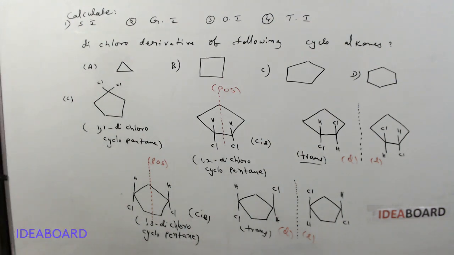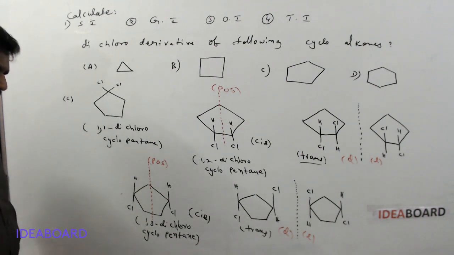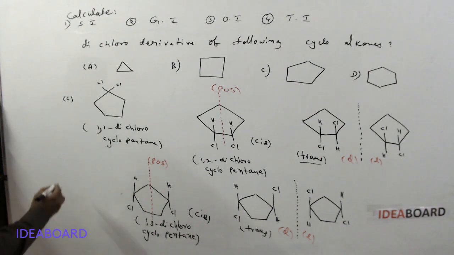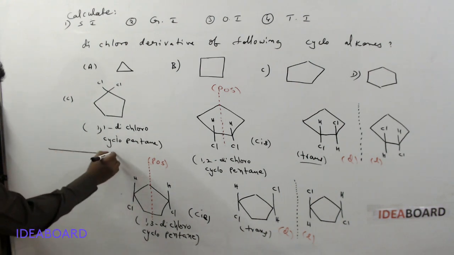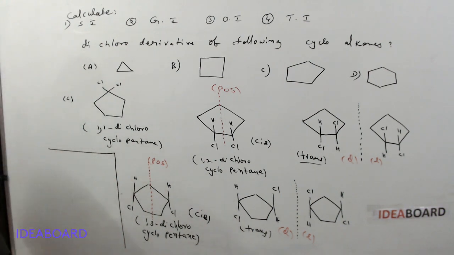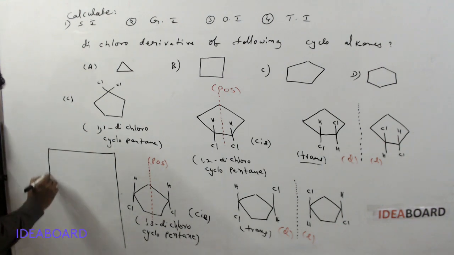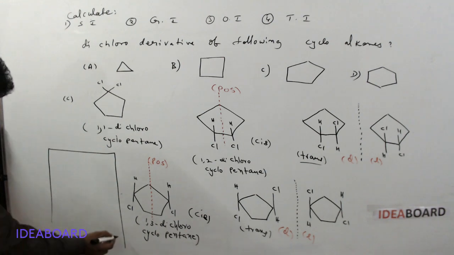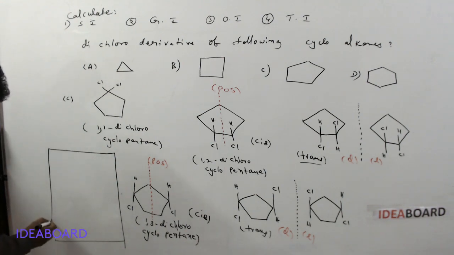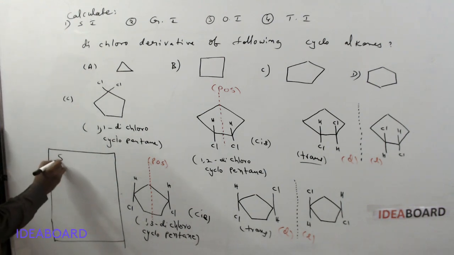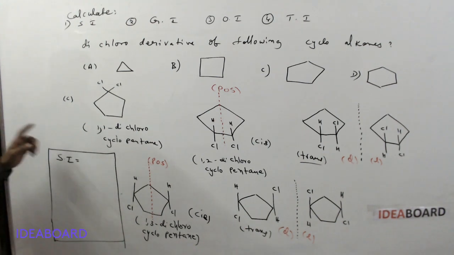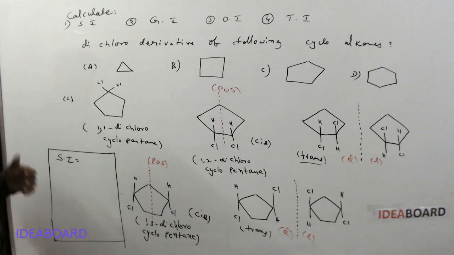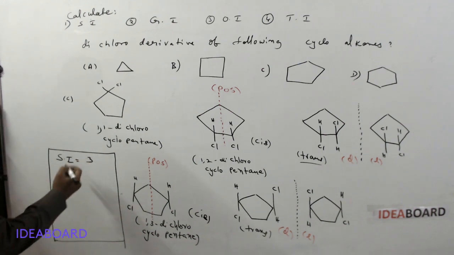And if you see the total number of isomers possible for this molecule, first we check structural isomers. What is the total number of structural isomers? Structural isomers in this molecule: 1, 2, 3. Three structural isomers.